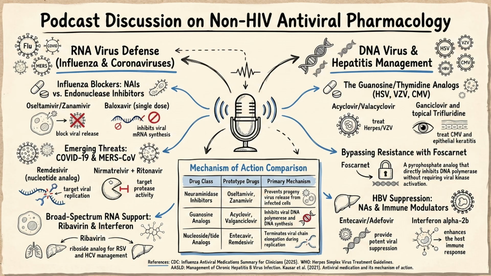So what do we do then? When the virus outsmarts the activation step, we have to bypass activation entirely. We pull out the heavy-duty backup, which is foscarnet. Foscarnet. The notes describe this as a pyrophosphate analog. Right. The mechanism of foscarnet is basically brute force. It does not need to be phosphorylated by a viral kinase. It is already active. Okay, so it just skips the middleman.